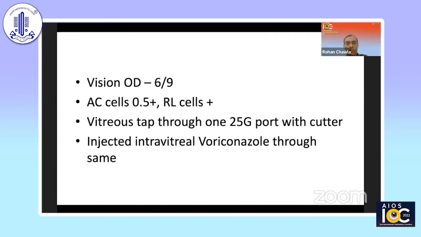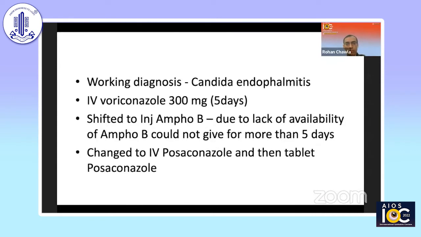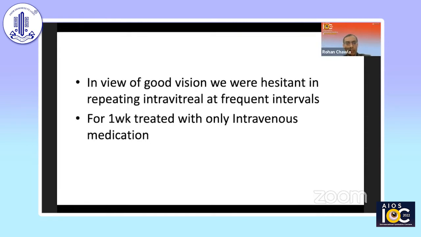We again went ahead with a vitreous tap with a single 25 gauge vitrectomy port and injected voriconazole through the same. The working diagnosis was again Candida endophthalmitis. We started the patient again on IV voriconazole, and then we shifted to amphotericin B, but unfortunately in those days there was a lot of shortage of amphotericin B because it was being used for the orbital cases, and we could not give it for a long time and had to shift this patient again to posaconazole.